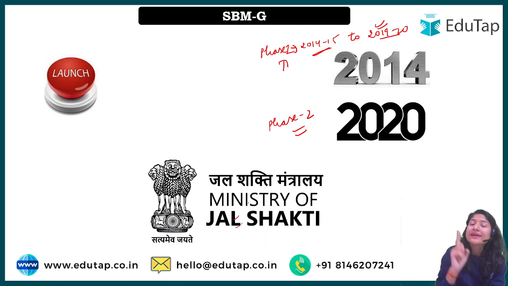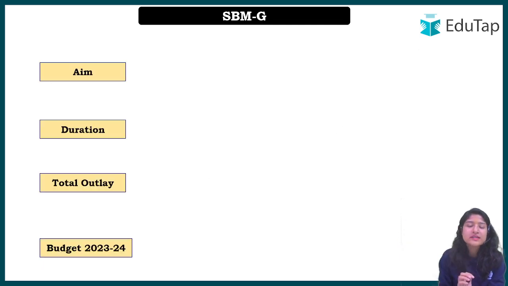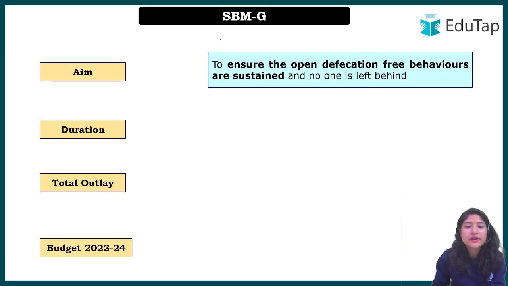Do mind, the Gramin section of Swachh Bharat Mission falls under Jal Shakti. When we talk about urban, we will realize that it falls under some other ministry. Okay, so this is the basic information. The aim we have already understood, right?